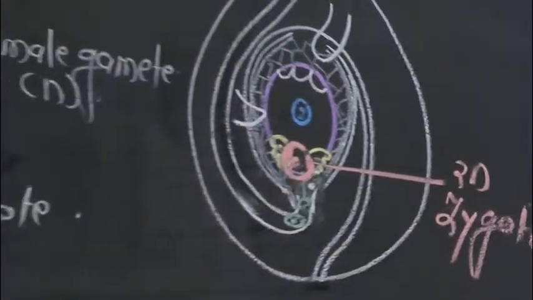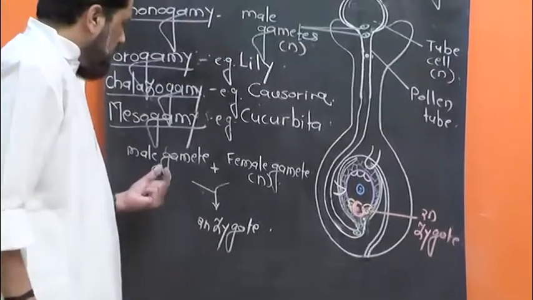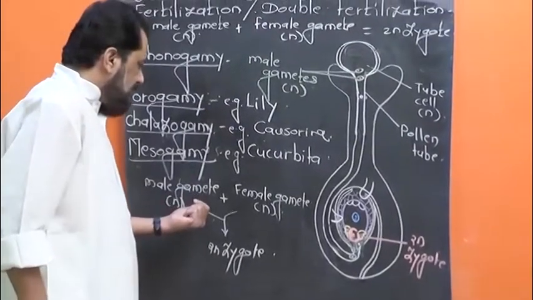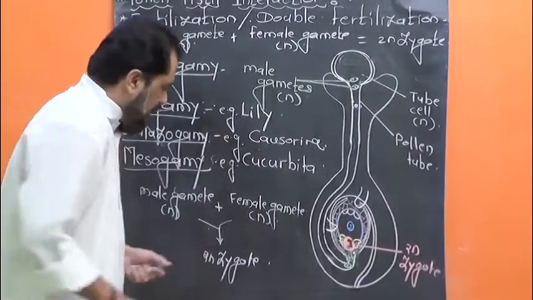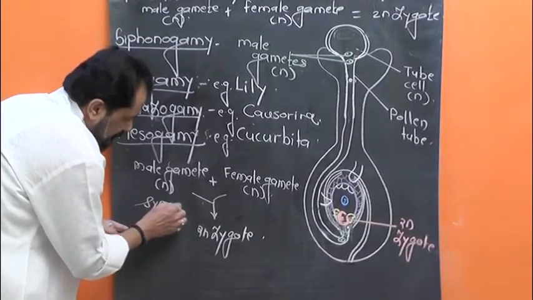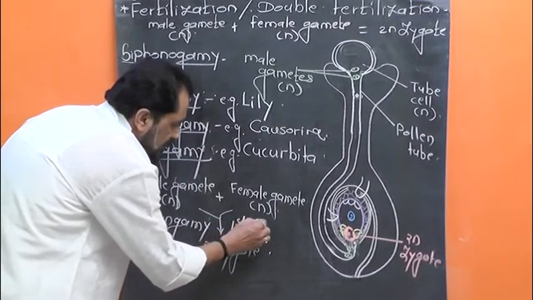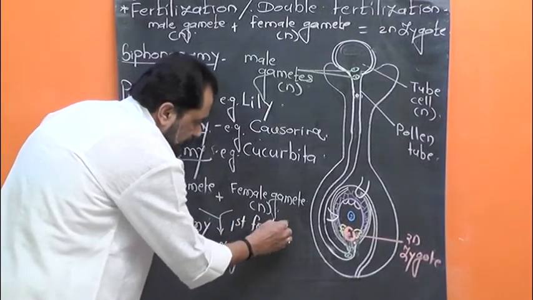This process of formation of diploid zygote by the union of male gamete and female gamete is known as syngamy, or first fertilization.